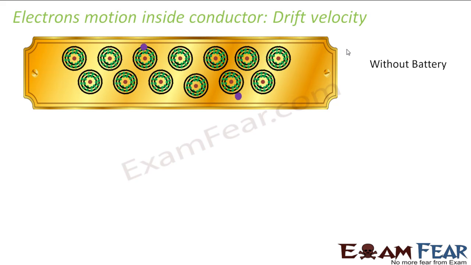Please understand that it is just a diagram to make you understand the concept. Don't think about why only two external electrons are there. There are so many atoms, so every atom should have some free electrons. That is there. But right now I am just trying to explain the concept, how the electrons move and how their motion is affected when we apply some external electric field.